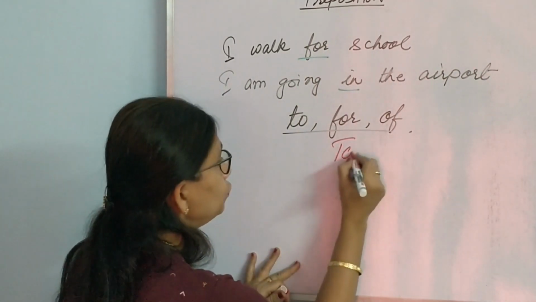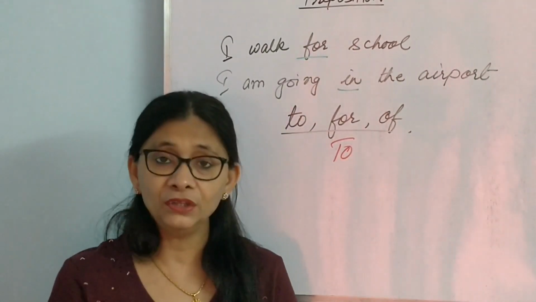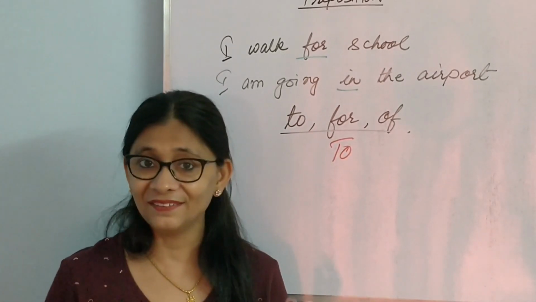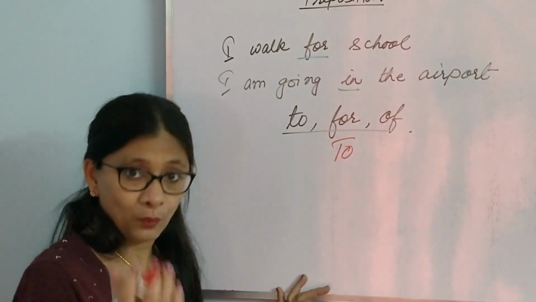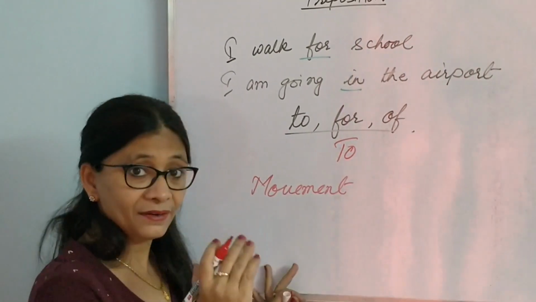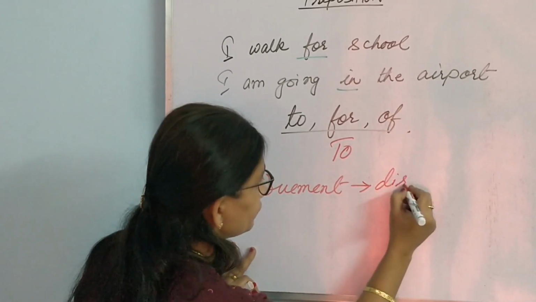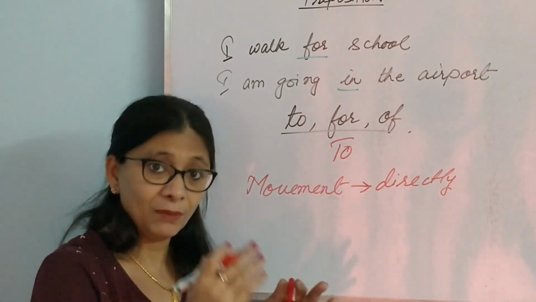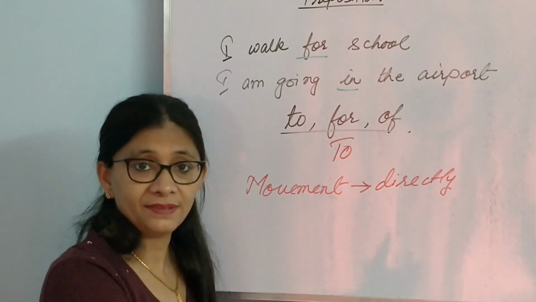To, where do we use to? It is such a common word in the English language and we use this so rampantly that we never bother to understand the real reason for the use of this preposition. Today we shall see the requirement for using to is when there is movement and there is a sense of direction. There will have to be a movement and there will have to be a direction, in which direction the movement is happening.